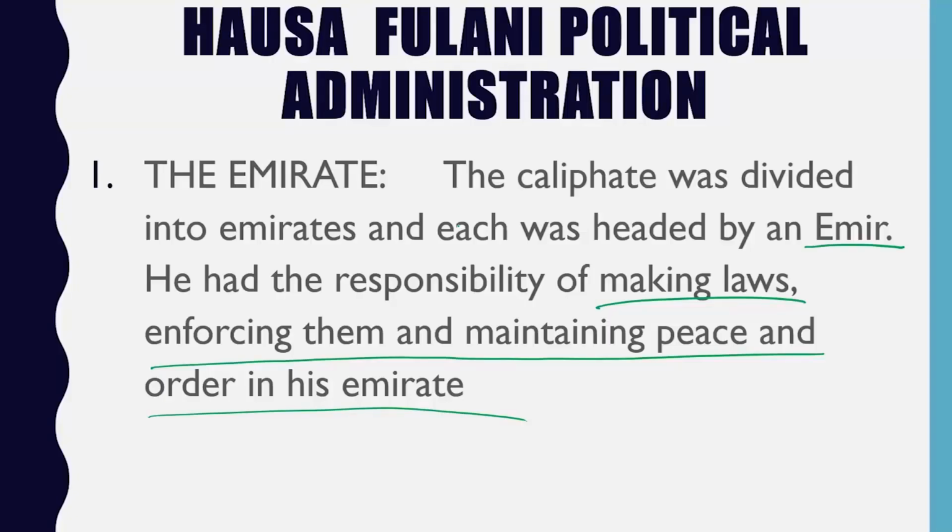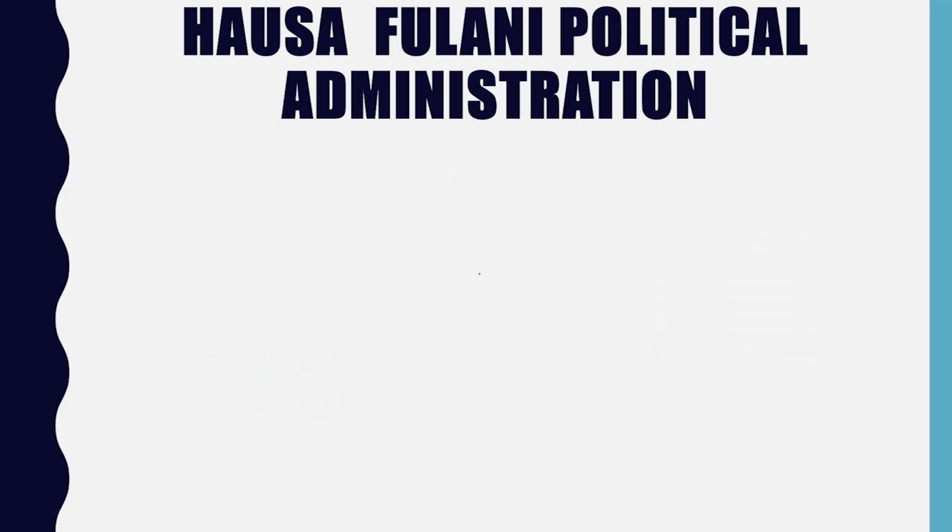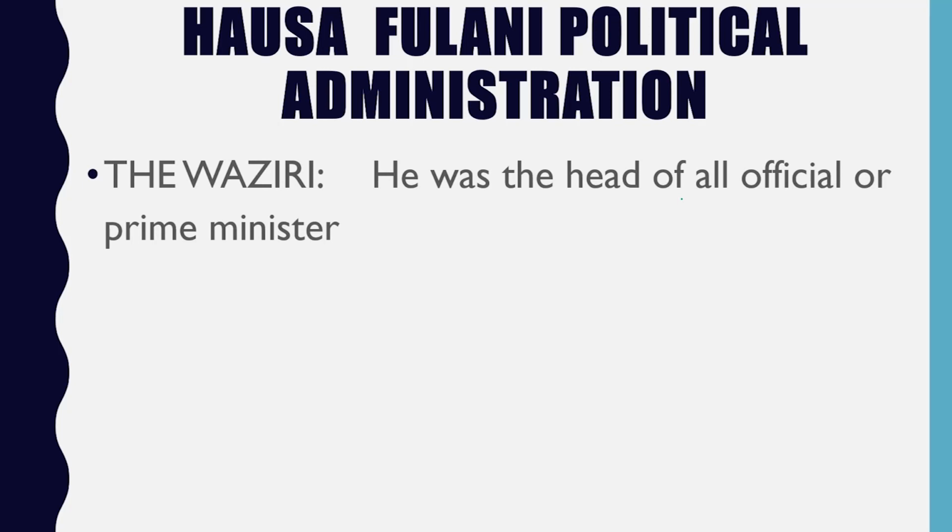So now the caliphate was divided into emirates, and each was headed by an emir. So the emir is the head of the emirates, the number one head of the emirates. Then number two, let's look at the political structure of the Hausa Fulani Kingdom. We have the Waziri.